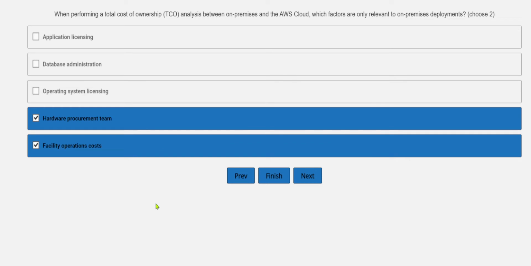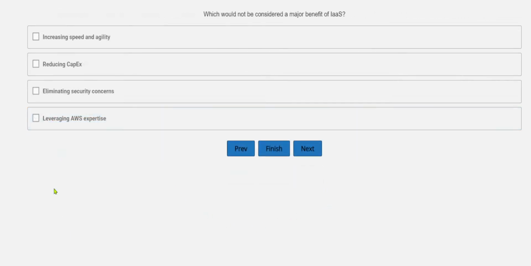Okay, so if we talk about the on-premises, definitely operation cost is one of the factors. And if we see the database administration, the operating system licensing, and application licensing, we cannot consider these under the TCO, as these are not the only factors considered for on-prem deployments.